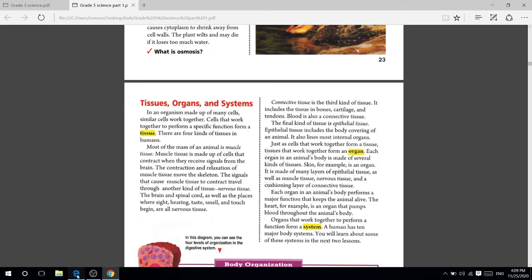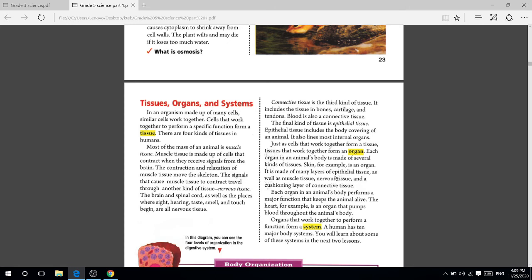That is called an organ. What is an organ? This is the definition of an organ. Organs in an animal's body are made of several kinds of tissue. Skin, for example, is an organ. It's made of many layers of epithelial tissue, as well as muscle tissue, nervous tissue, and cushioning layers of connective tissue.